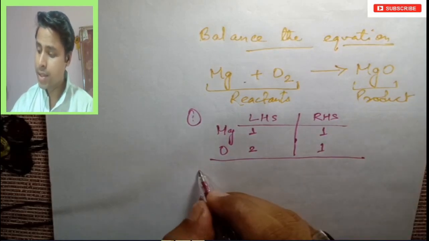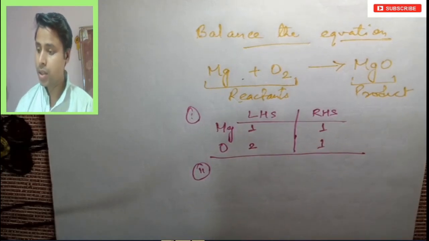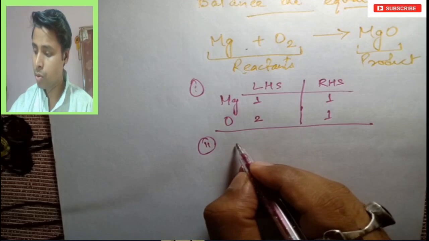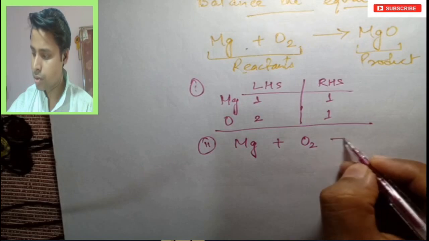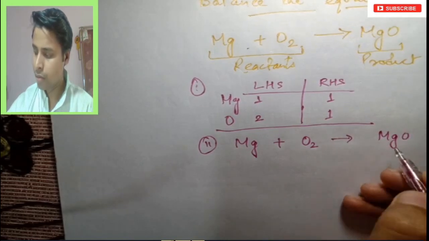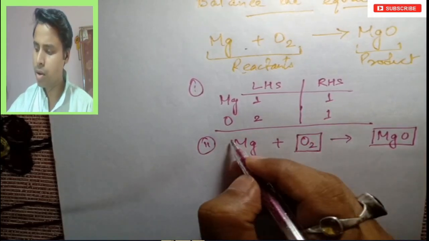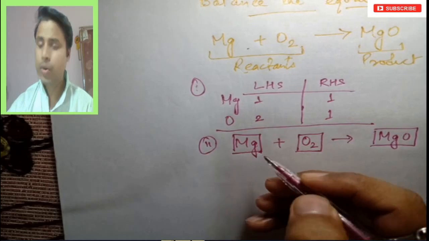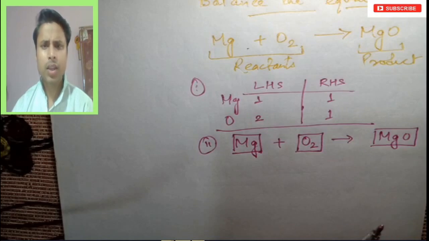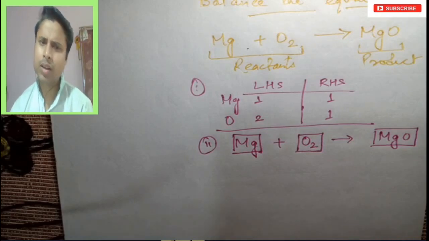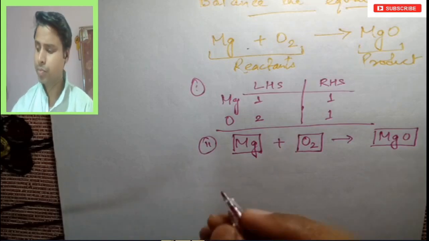Now the second task is to find out which one is more. Before that, what we have to do is make a box. To make it simpler, for example, I am making a box like this. We make a box because we don't have to disturb what is inside the box. Everything in the equation stays as it is. Before balancing, we just make the box, so we don't have to do anything to that area.